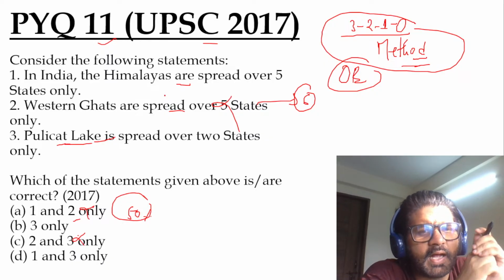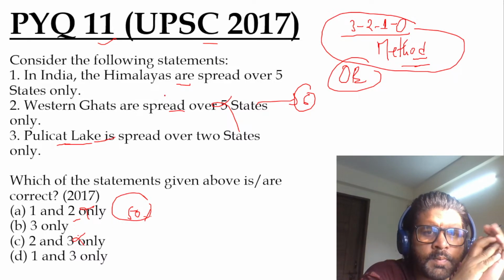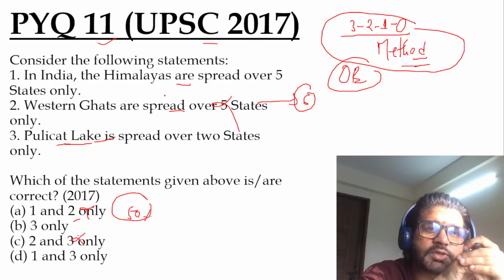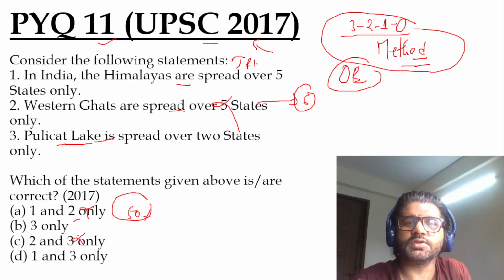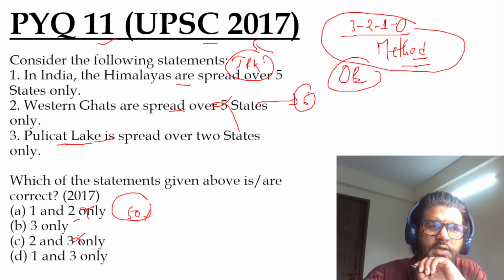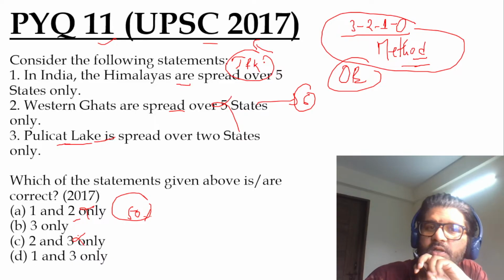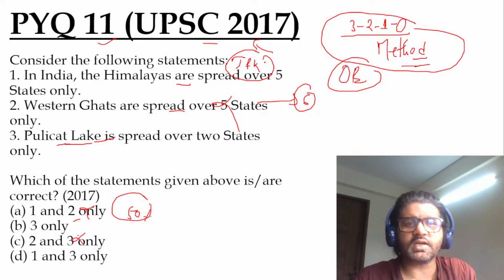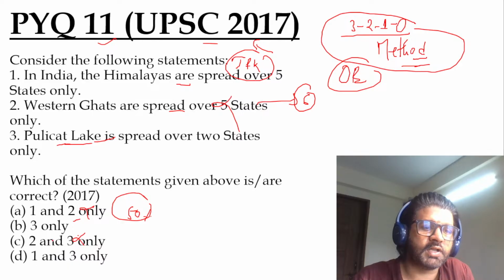So what is the answer? Or maybe now the answer will be changed. Do check that out. Find out how many states the Himalayas are spread over, and write it in the comment section, because when UPSC asked this question in 2017, J&K was a state. It's no longer a state. So this is your homework. But when they asked this question in 2017, J&K was a state, and it was not spread over 5 states only. It was more than that. So the first is wrong, and the answer is B, 3 only.